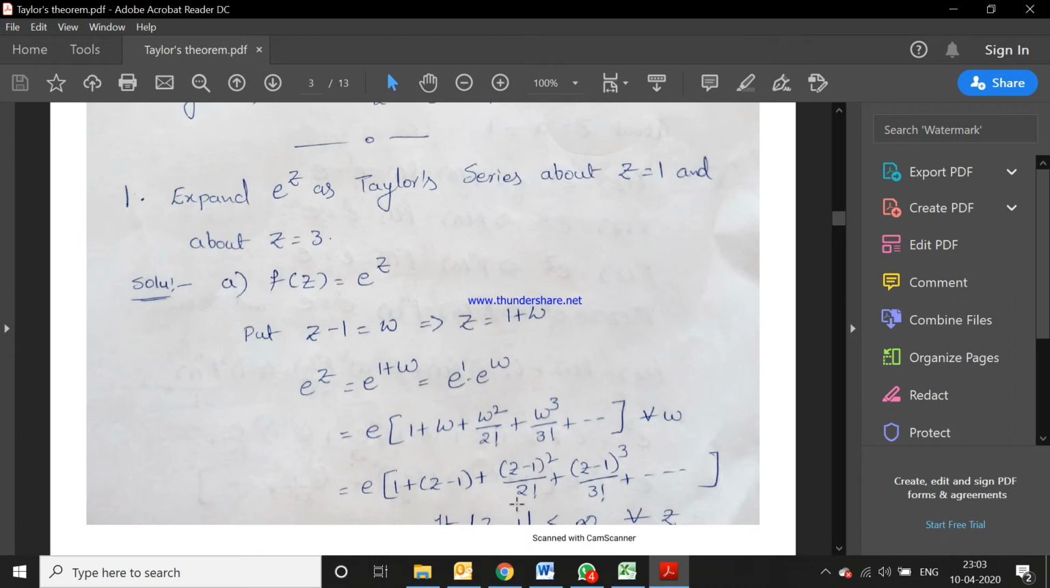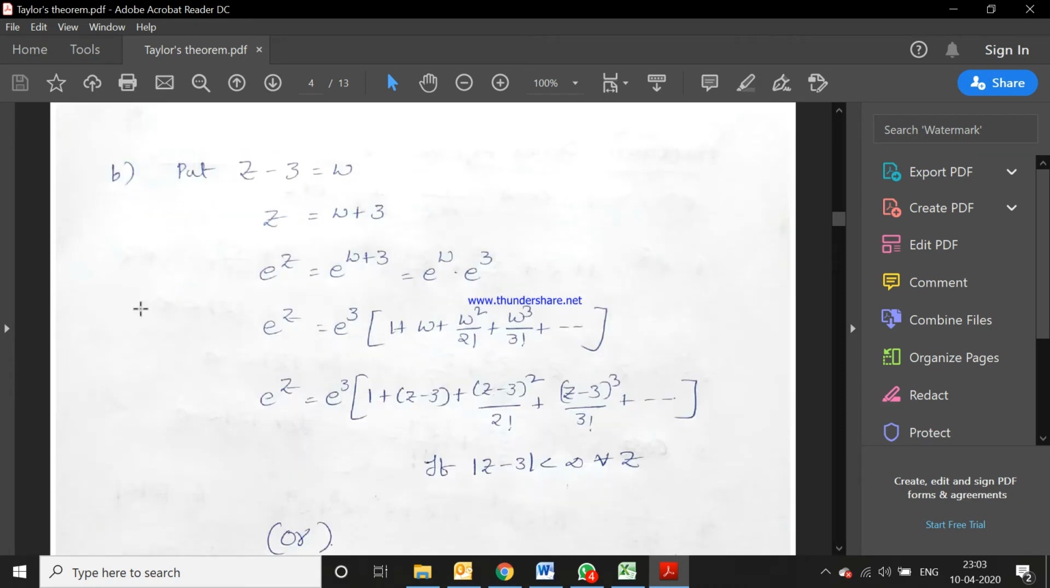Then this is valid for modulus of z minus 1 less than infinity, because in the place of z we have z minus 1. So that's why mod z minus 1 less than infinity. Next one, put z minus 3 is equal to w. Why do we take z minus 3 is equal to w? Next series we write for z minus 3 powers. So that's why we can write z minus 3 is equal to w.